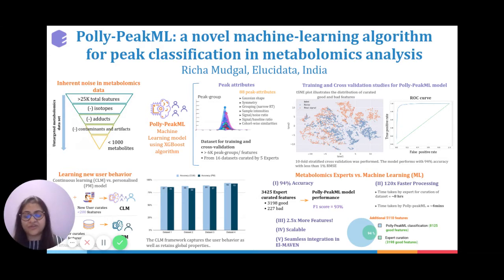So, to begin with, any good machine learning model starts with a comprehensive training dataset. Here, we curated more than 6,000 peak groups of features and categorized them as good or bad. These were derived from 16 different datasets curated by 5 different experts. And these datasets include different acquisition methods and various vendors like SCIEX, Thermo, and Bruker.